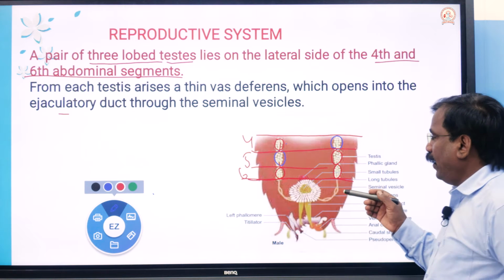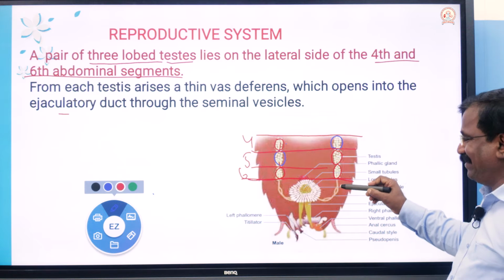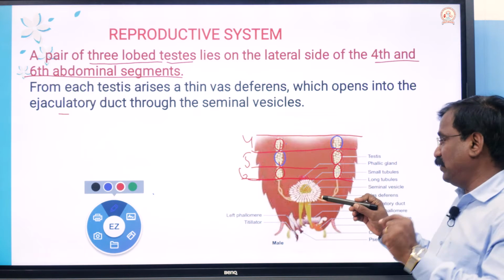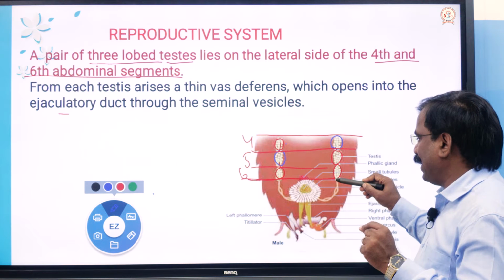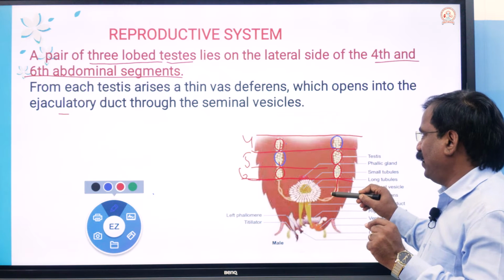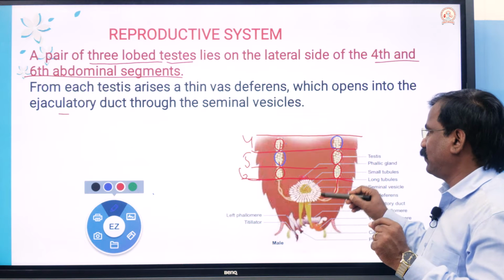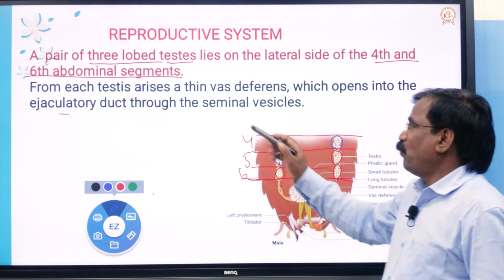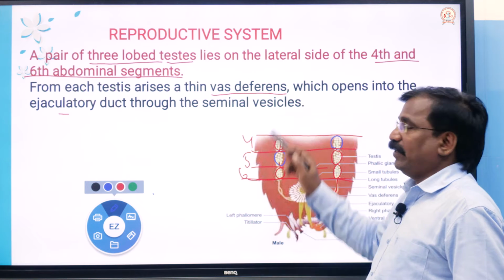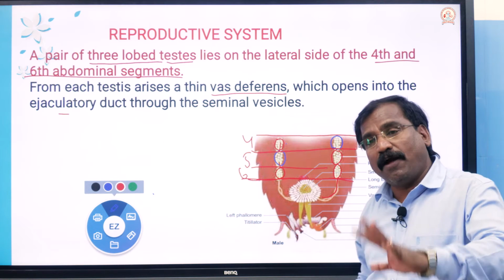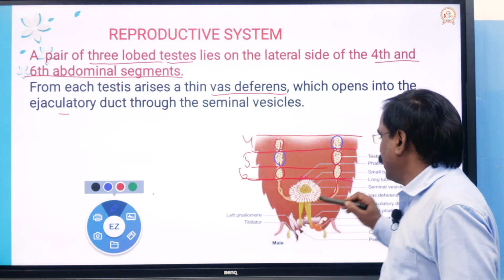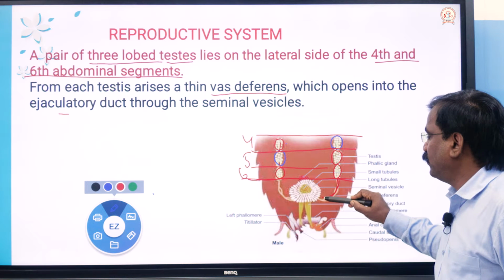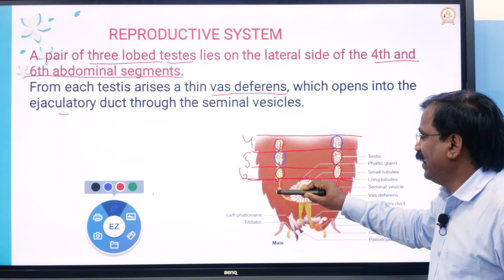Okay, that is all. And from each testis, a duct arises. That is called the vas deferens, also known as vasa deferentia. See here, the vas deferens arises from each testis.